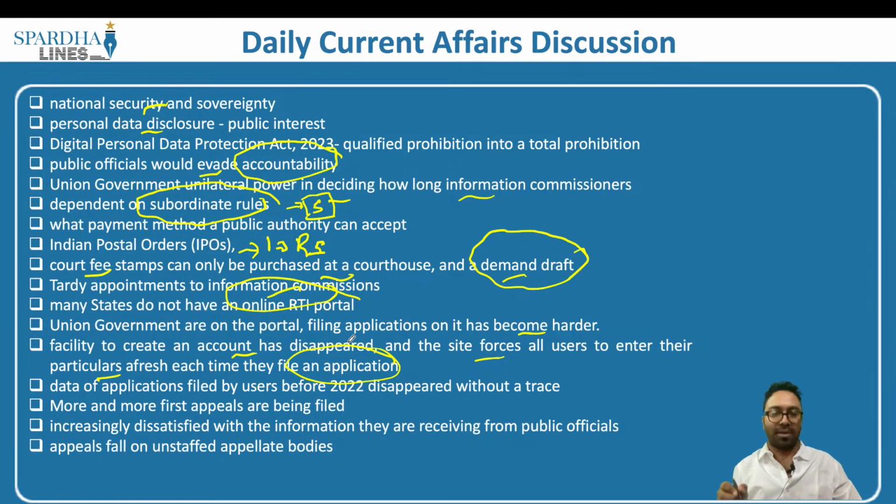What do you understand by this? Let's say, for example, there is a portal. This portal will basically ensure that you are able to file an RTI. You would have already entered your information. Let's say, for example, my name is Ajay. So I give my details as Ajay on that particular website. I give my phone number, I give my occupation that I'm working as an advocate, and I also give my email ID as well.